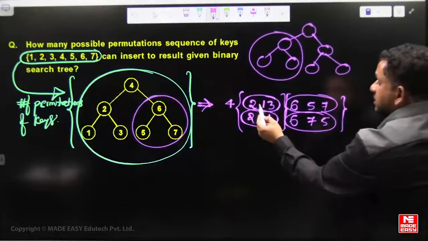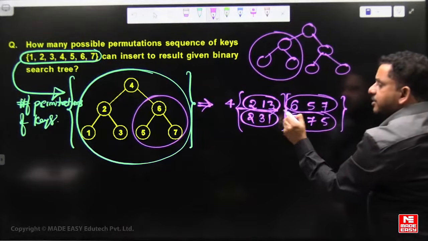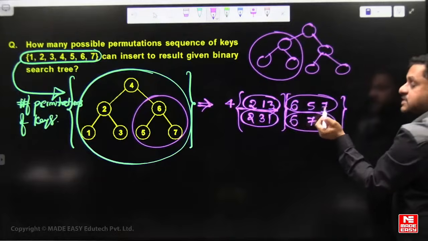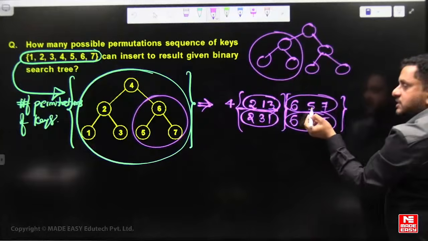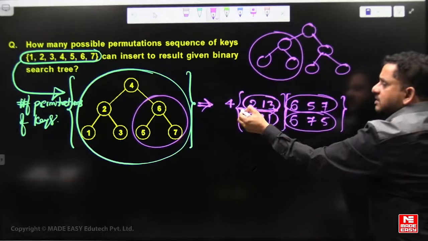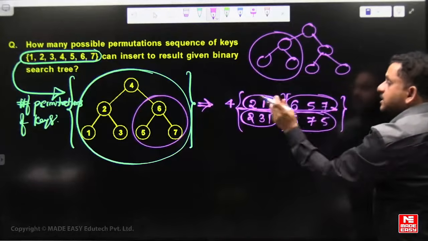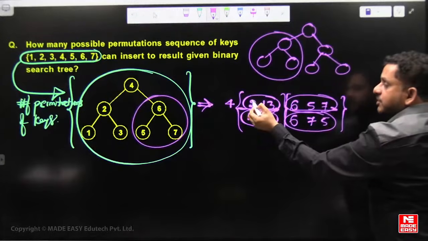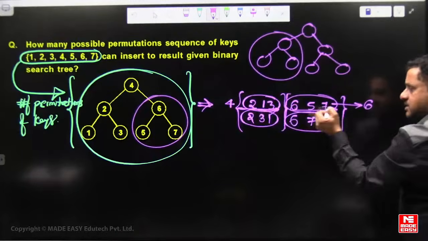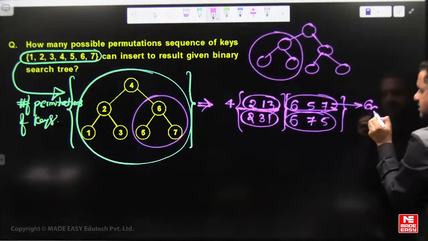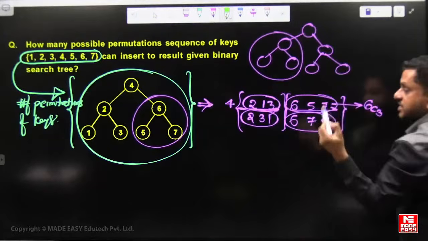But here this 2 1 3 sequence can interleave with any sequence of 6 5 7, like 2 6 5 7 1 3 or 2 1 6 5 7, any sequence. These 3 should stay in the same order, and these 3 should stay in the same order, but the two groups can interleave: 3 plus 3, total 6 elements, choose 3 positions, which is 6C3 = 20. Now how many combinations are there?